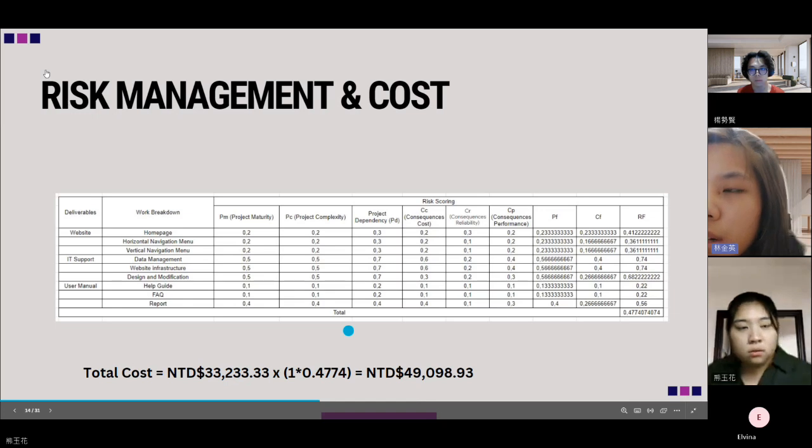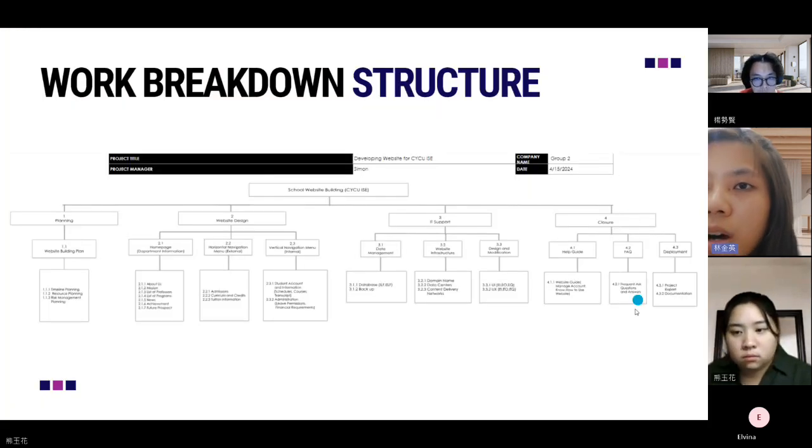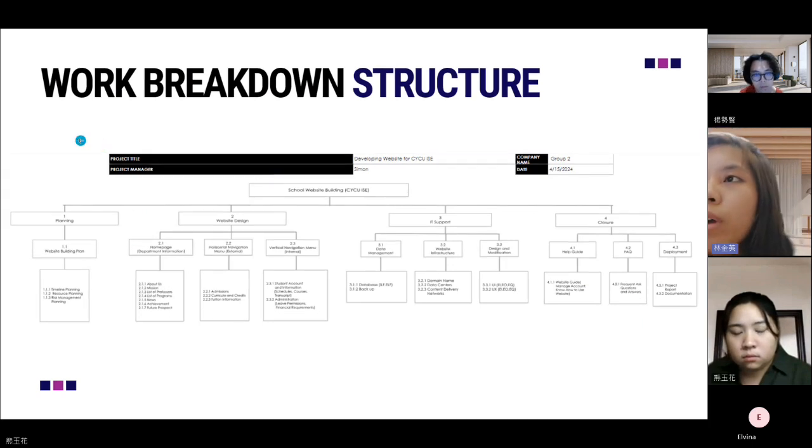Can we go to the next page? Okay, so this is the work breakdown structure of our website building for CYCU ISE. This work breakdown structure is based on the deliverables work breakdown.